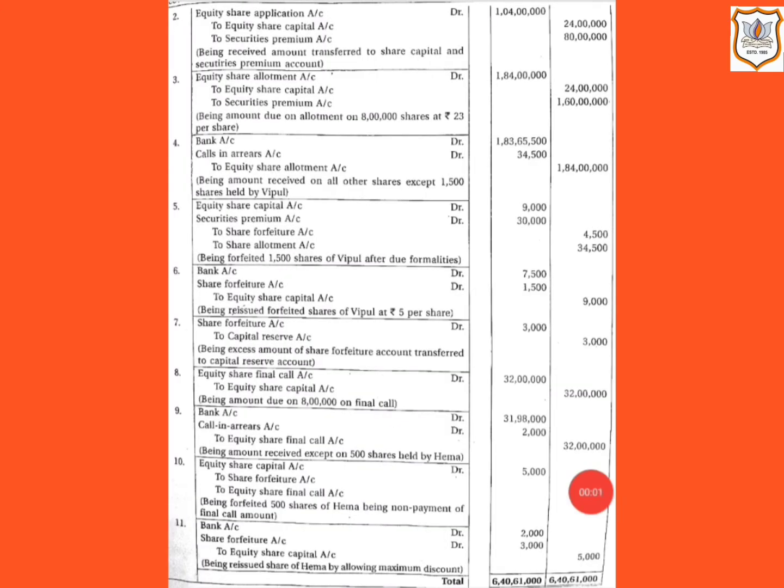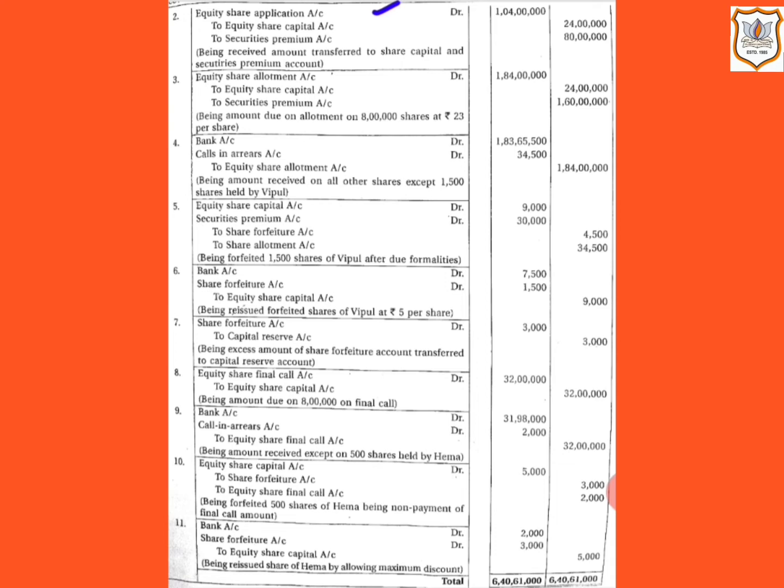Now let us see next journal entry when the shares are allotted. Here, equity share application account will be debited by rupees 1 crore 4 lakh, that is the total application money payable including premium, 8 lakh equity shares multiplied by rupees 13. Rupees 13 is the price per share at the time of application including premium.